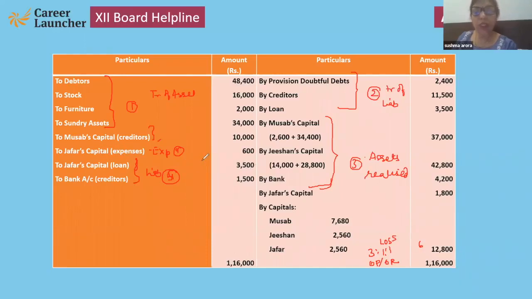So here, see, 2,600 and 3,400, 34,400, two parts, and same for Jishan, two things are to be taken over. Now this 12,800 is the loss, and this loss will be divided in 3:1:1. It means that will be divided first by 5. So when that will come, that will be 7,680. Now the remaining amount will be distributed equally. Note down.